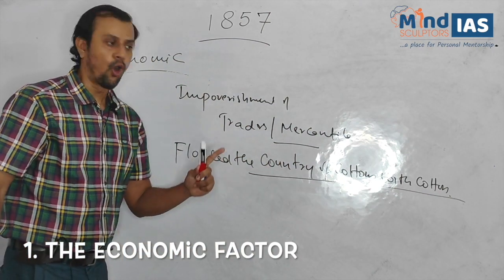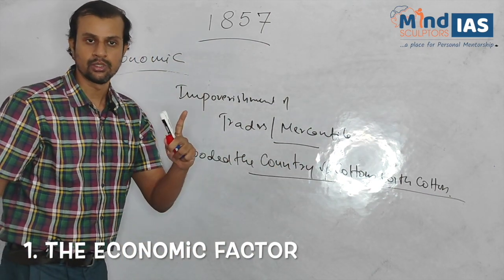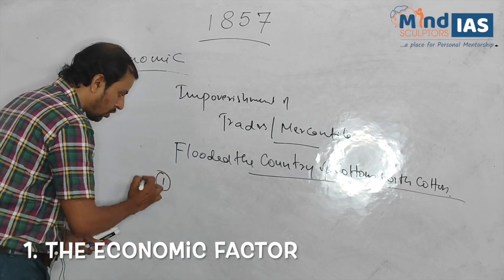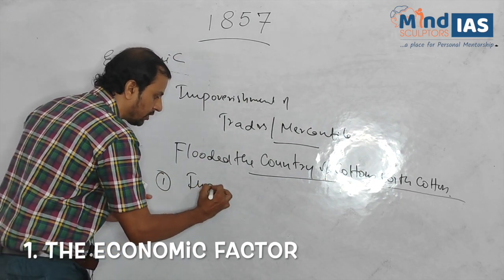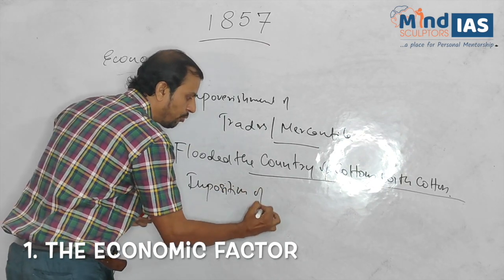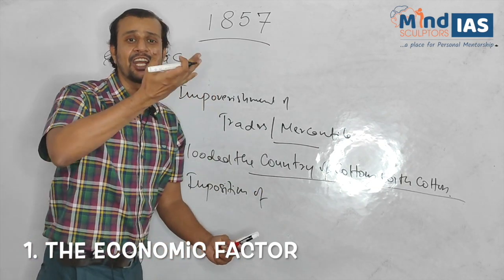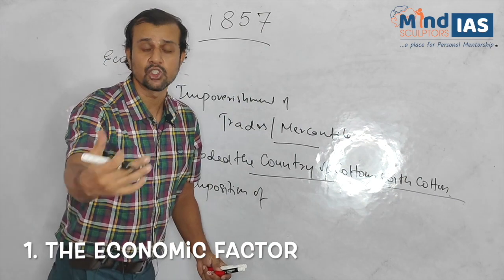How did they manage to do this? First, by imposition of a high tariff rate on Indian made products or goods.